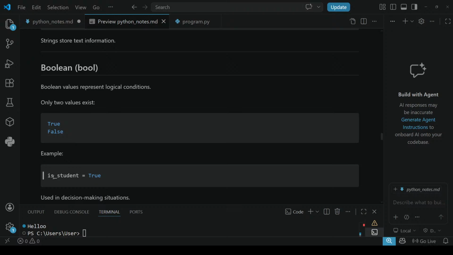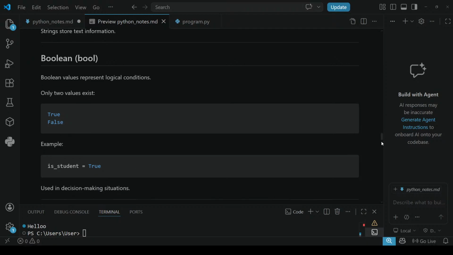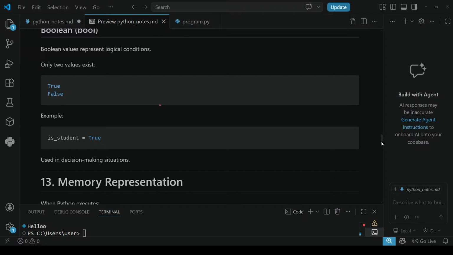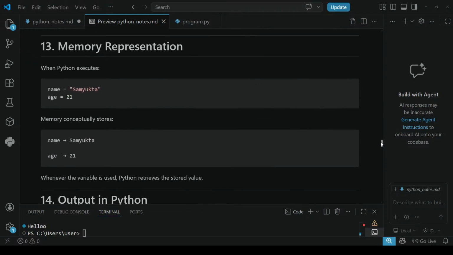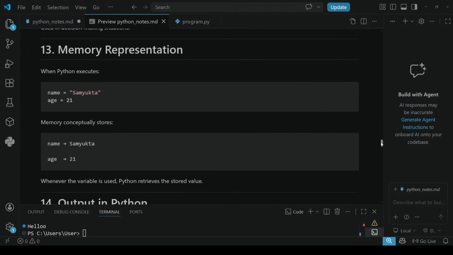See, is underscore student, the underscore should be used because only this is the special symbol which can be used. We have learned some rules, right? Equals is an assignment operator, and we have used these rules for statements and all. Next comes memory representation.